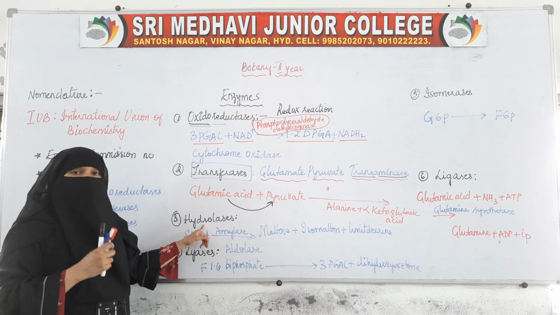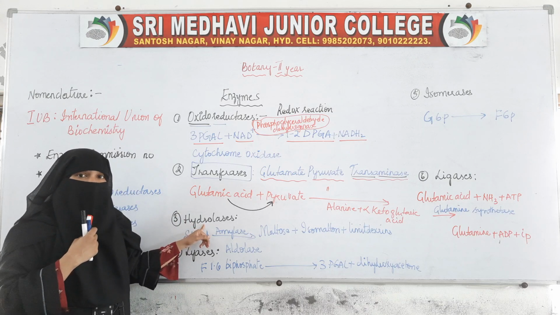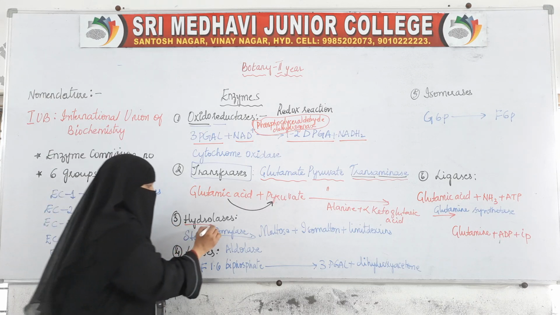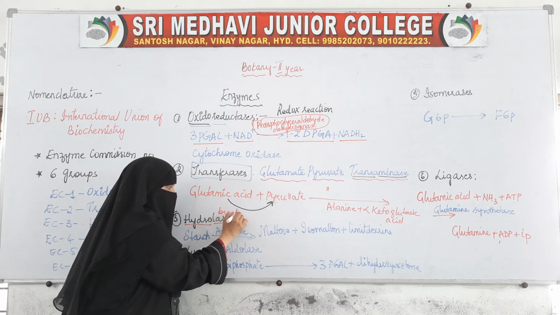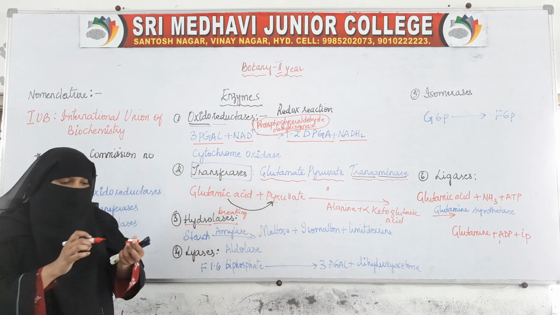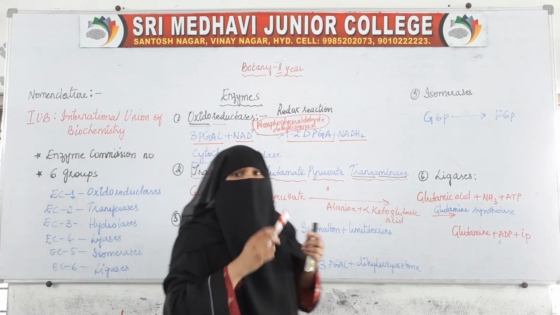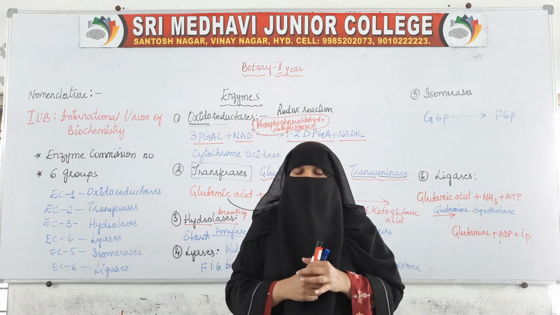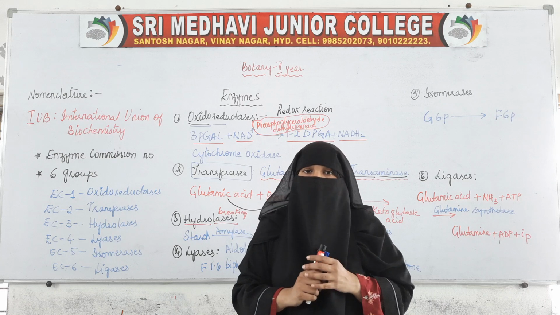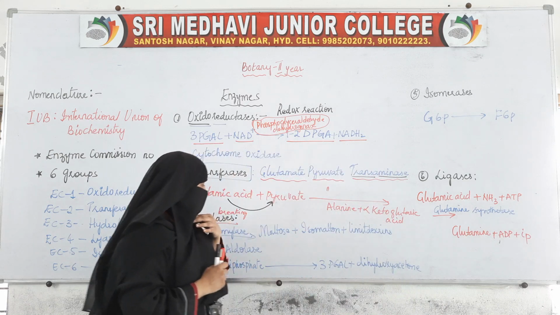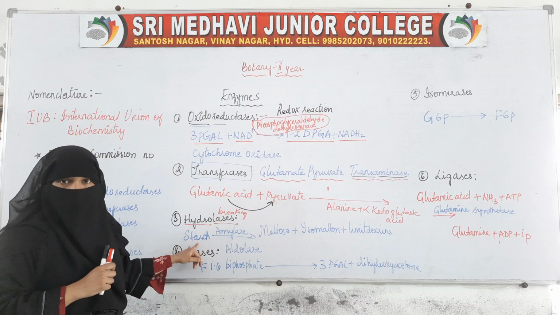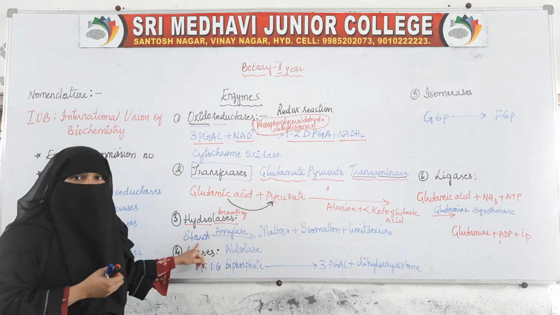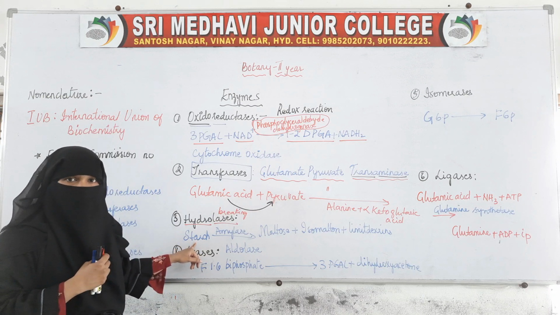Now coming to the third group, which is hydrolases. Hydrolases means, hydro means by taking water, lysis means breaking down. By using water, it breaks down the bigger substance into smaller substances. An example of one such is starch, which is present in the food we eat, because plants store food in the form of starch. So the food which we eat is in the form of starch.